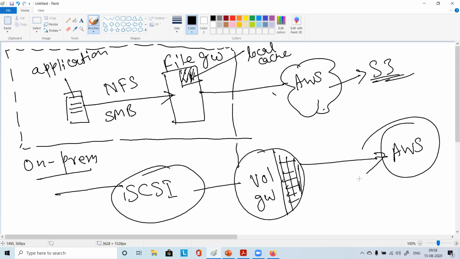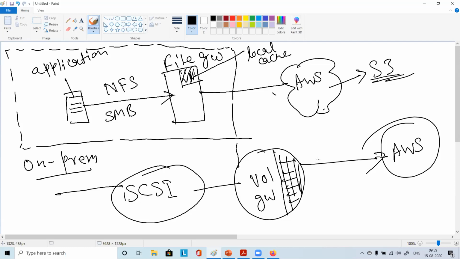So in between you have the option of a gateway, and you'll feel like you're working within your data center. There is no latency, no issue, and you get the tremendous capacity of the cloud. So what is the difference between file gateway and volume gateway?